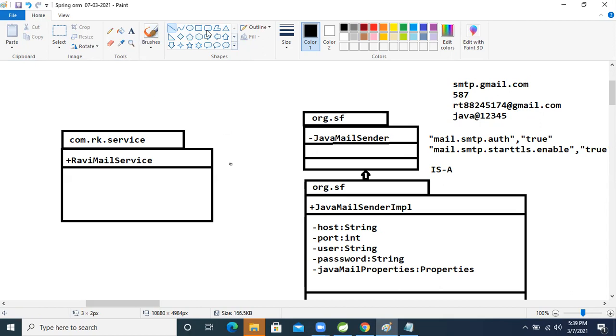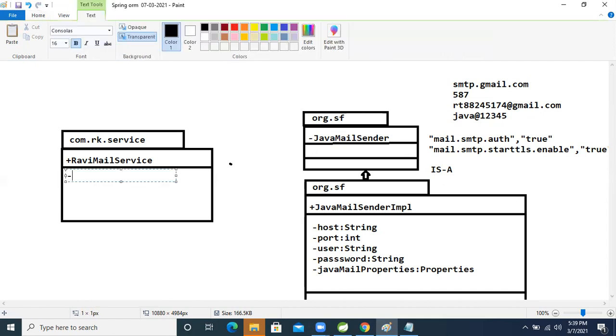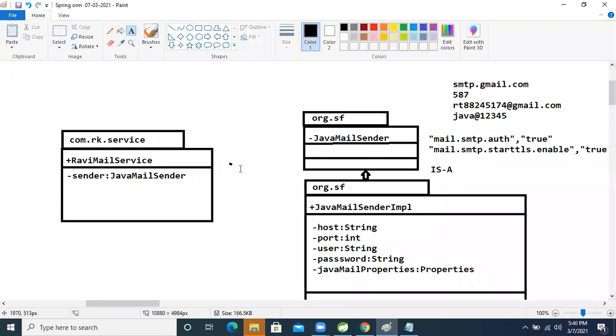I decided to take private sender, and the data type is JavaMailSender, right? We will autowire this, don't worry. This interface we will use in our class only.